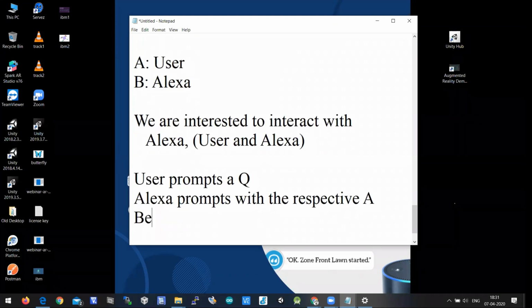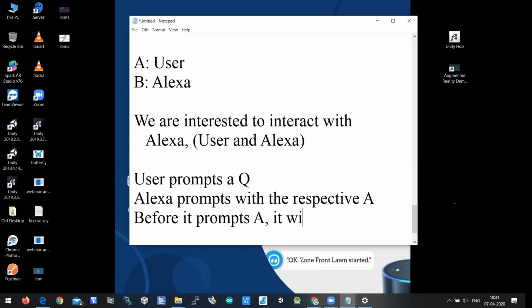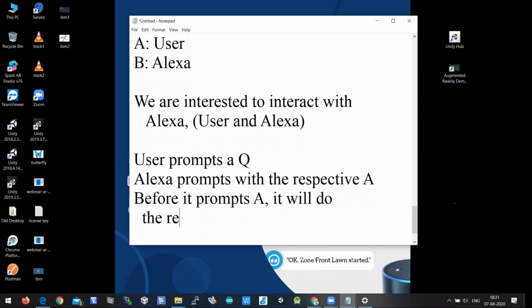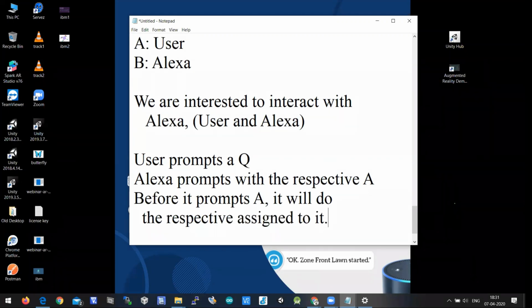And before it prompts the answer, it will do the respective task assigned to it. When a user prompts a question to Alexa, Alexa prompts with the respective answer, and before that, it will do the assigned task. Say you want to book an air ticket from Mumbai to Hyderabad.